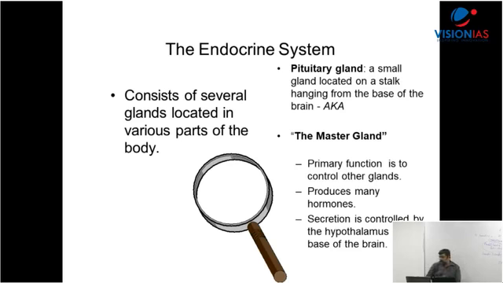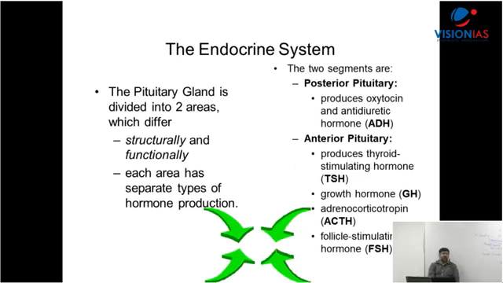Now here, this is what happens. Posterior, I'll explain that one. The posterior pituitary releases the first hormone, ADH, antidiuretic hormone. You have to know the name. If the question comes, which gland? Pituitary gland. If the question is more specific, then the posterior pituitary. I'll tell you the role of ADH. ADH retains water. When it goes to the kidney, in terms of excretion, it helps retain the water.